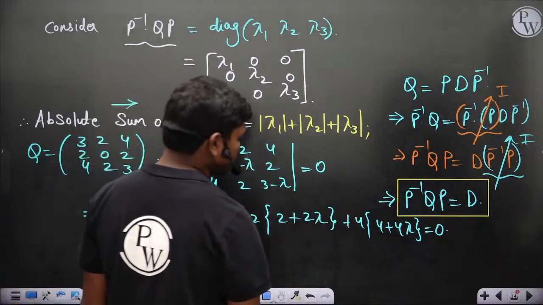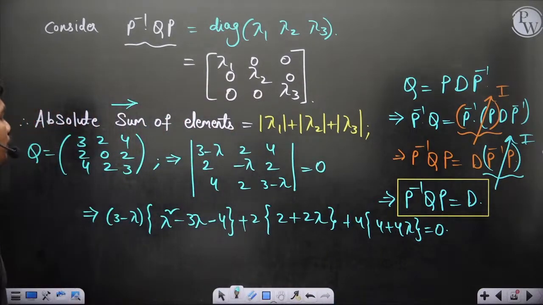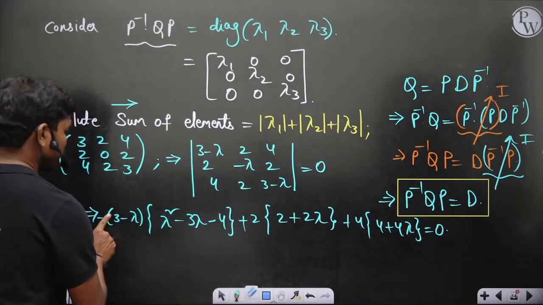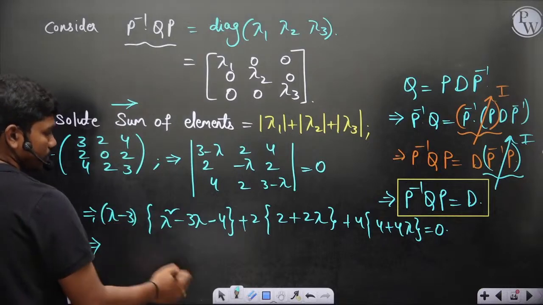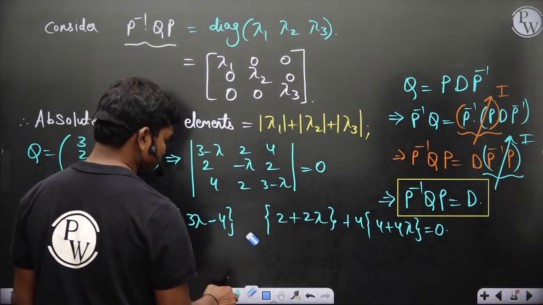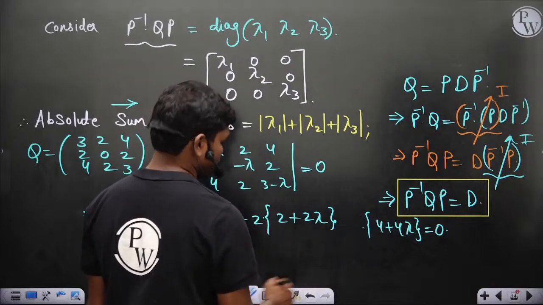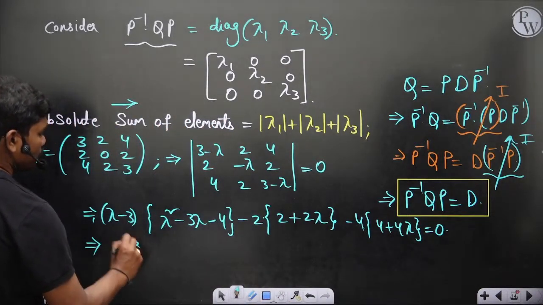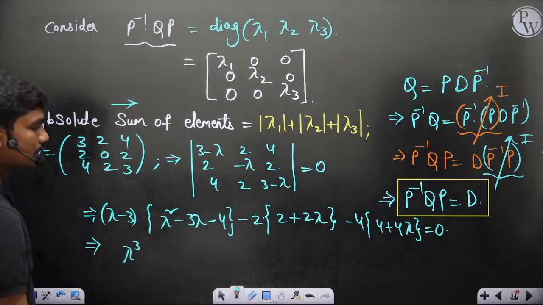And here plus 4 plus 4 lambda. Okay. So then if you simplify, you multiply minus here. So to make this lambda minus 3, then you make a minus here. It should be minus 2. Then this should be minus 4. So if you simplify this, lambda cube, then lambda square terms, minus 3 lambda square minus 3 lambda square minus 6 lambda square,